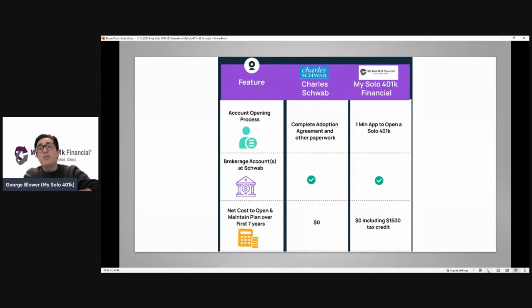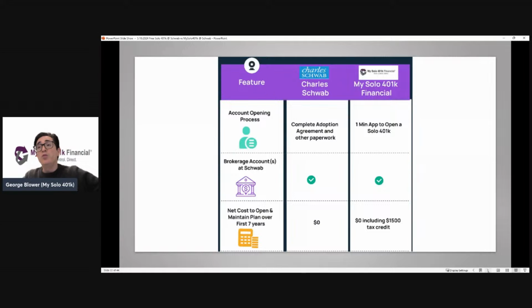So if you want to open up a solo 401k at Schwab directly, you would need to go to their website, download their application, their adoption agreement. You've got to fill it all out, right? It's many, many pages. And then submit it to Schwab to get it opened. Where, of course, with us, we have a quick 1-minute application to gather the information, and then we prepare the adoption agreement specifically for your business.